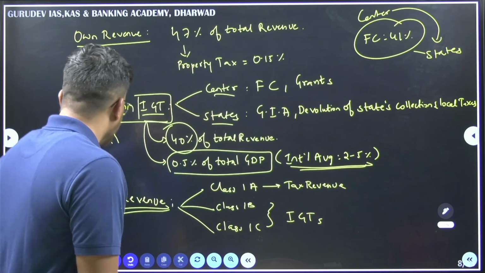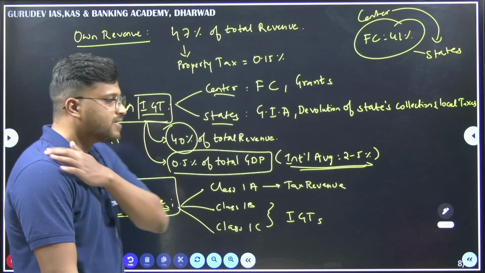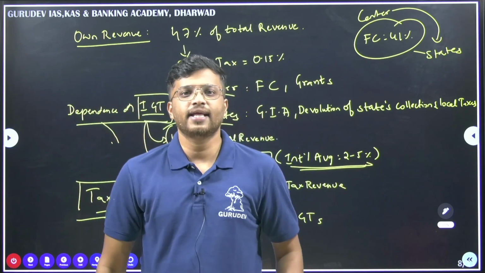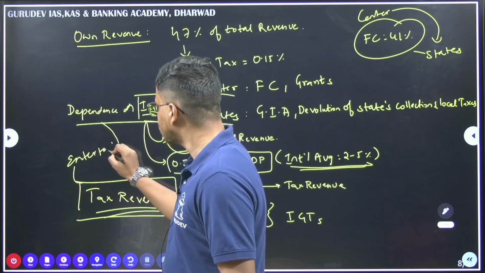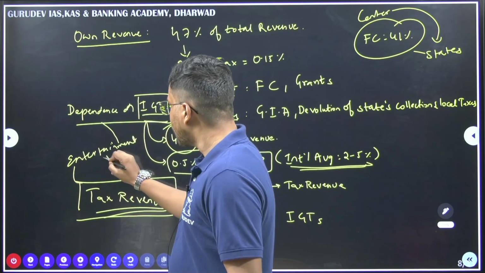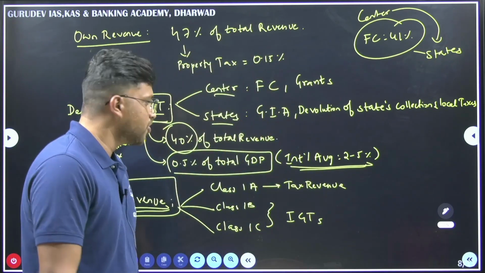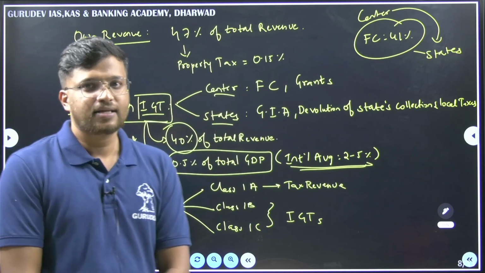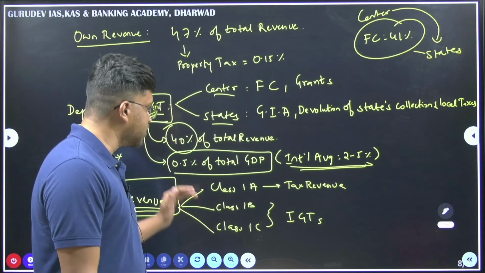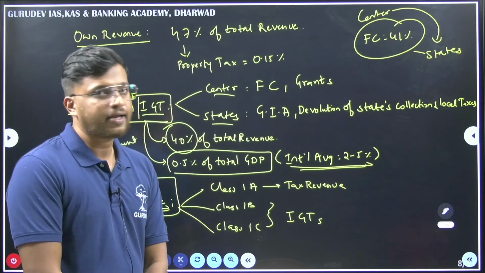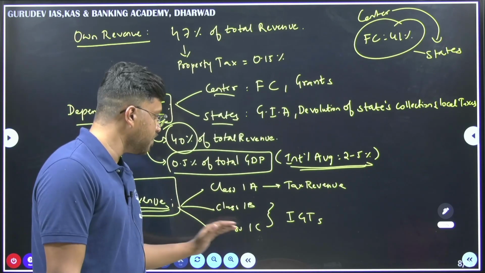Right? Then we look at tax revenue. These urban local bodies collect some forms of taxes, for example, entertainment tax. See, this tax revenue over the years is very less. Now when we divide cities according to their population, it is mentioned in the article that the cities are classified in 3 ways: class 1A, class 1B, class 1C.